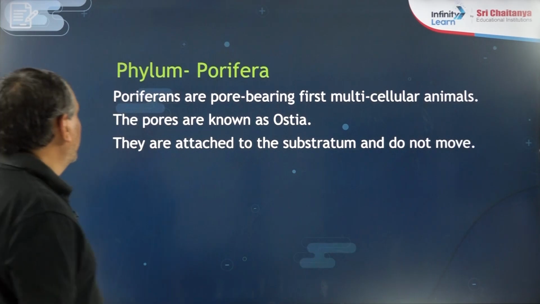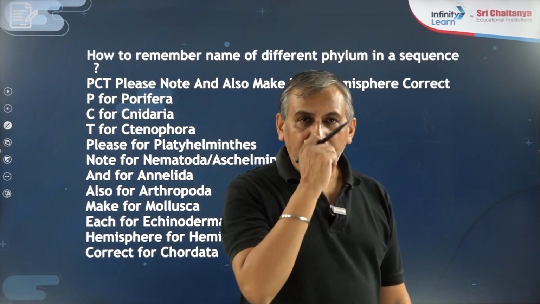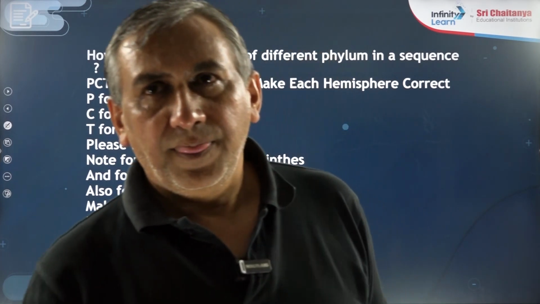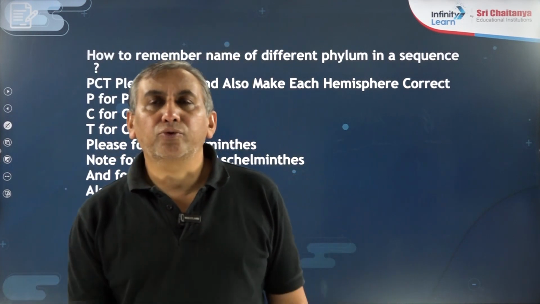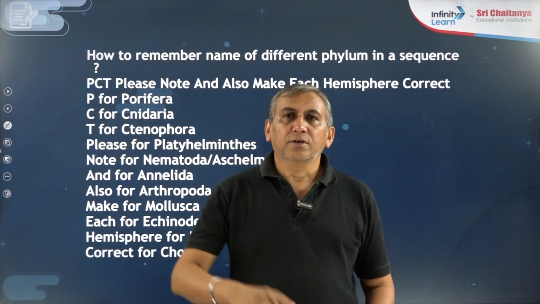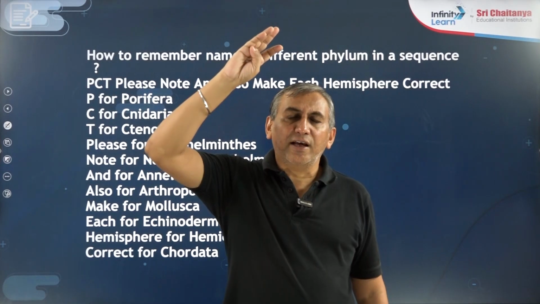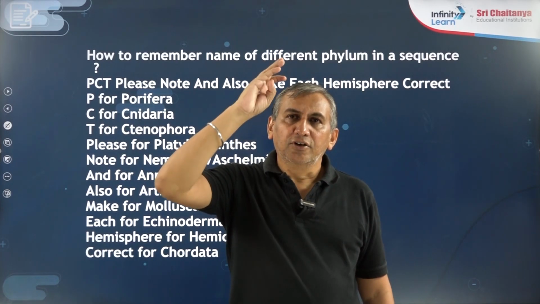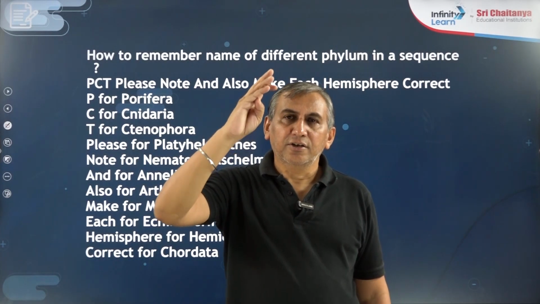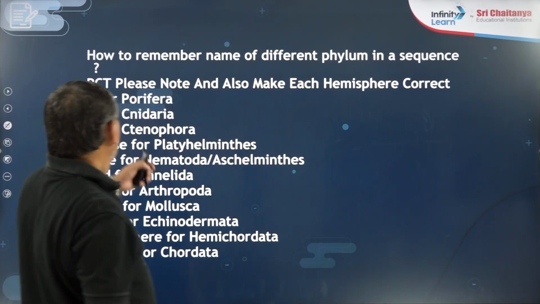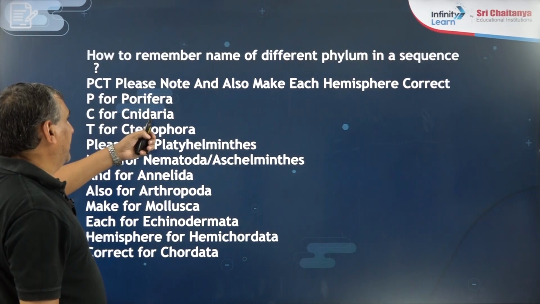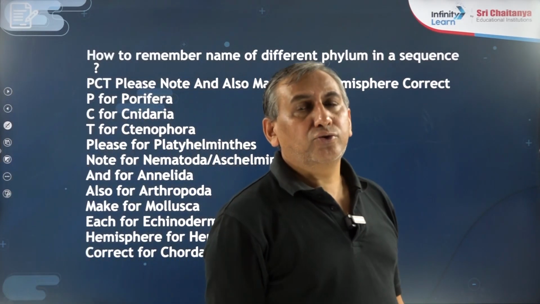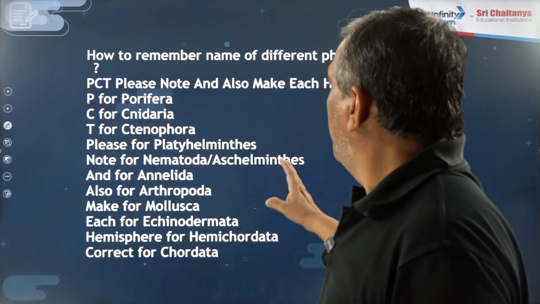Now I am going to say how many phyla we have to read in sequence. I will say one by one. Say along with me: Porifera, Coelenterata, Ctenophora. For Coelenterata, they also use the term Cnidaria.